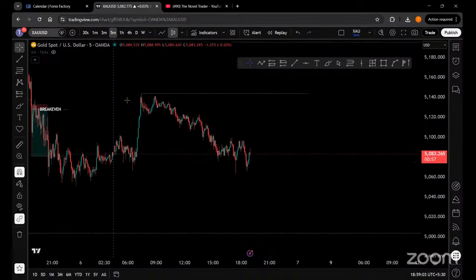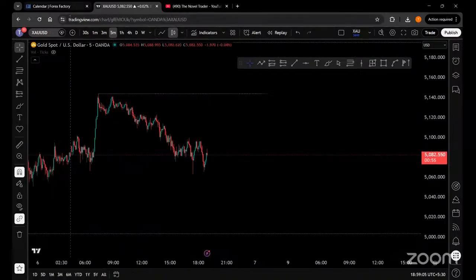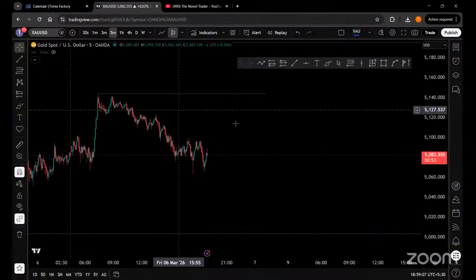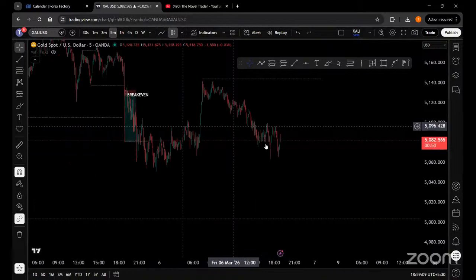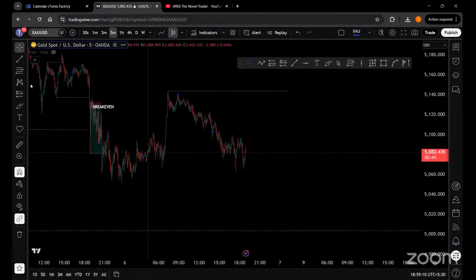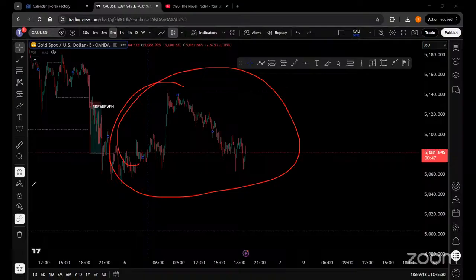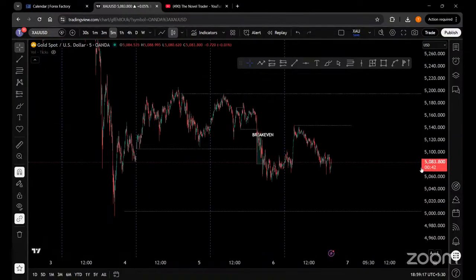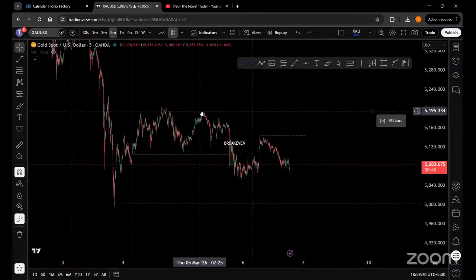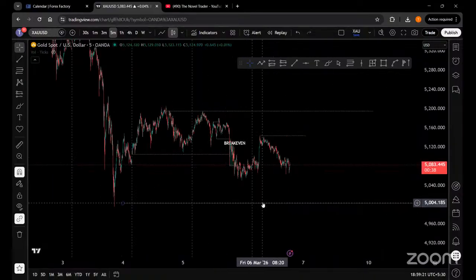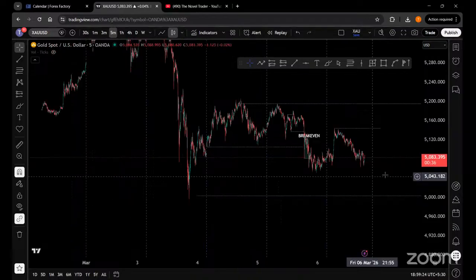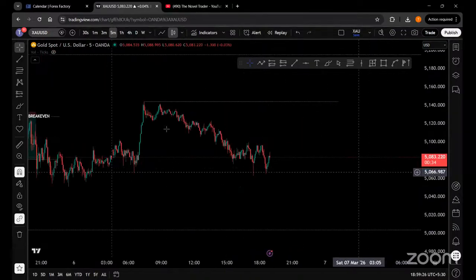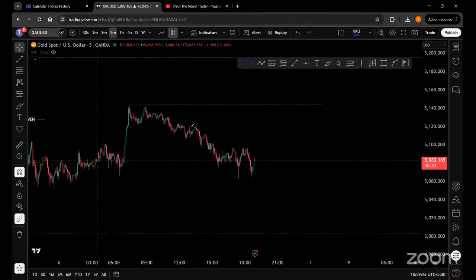So now let's move on to the technical analysis part, since only 1 minute is left for the news and we are going to take the trade. So what is happening in today's market is that the market tried to consolidate. This is the whole consolidation that is happening in the market. And since the market has had a very bearish sentiment for the past 3 to 4 days, you will see that there is huge liquidity built up over here as well, and there is liquidity below this level as well. And now looking at the levels, you can see a huge sell leg in the market without any grasp of a buying leg over here.